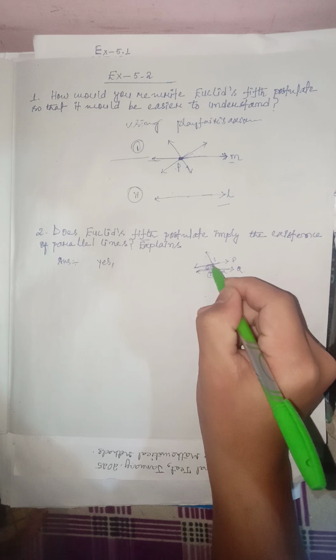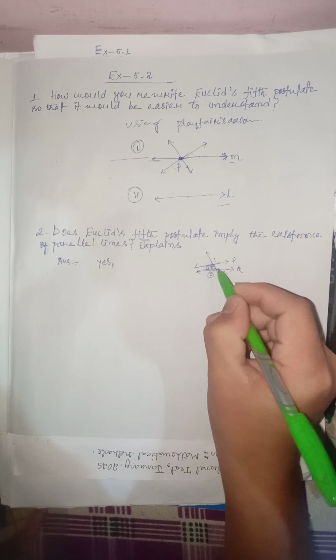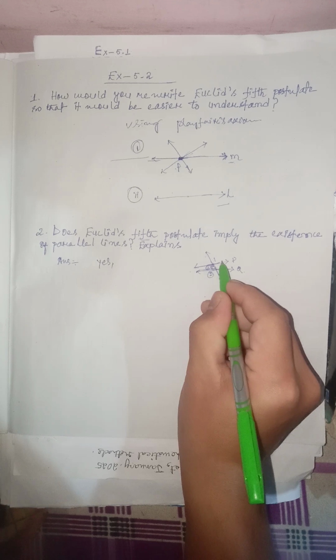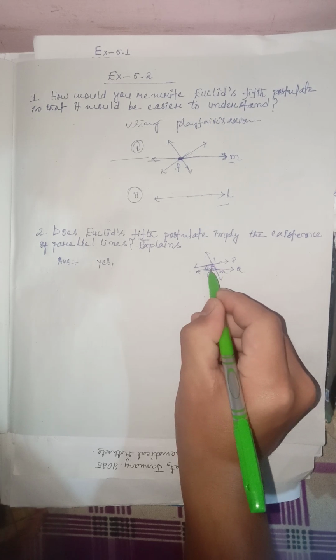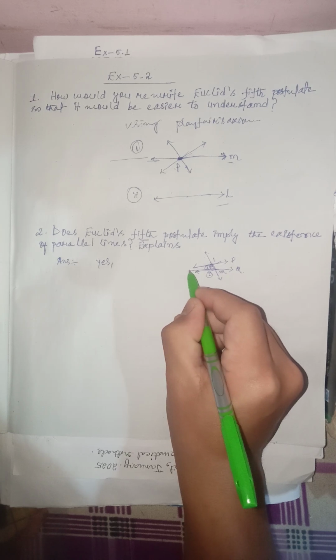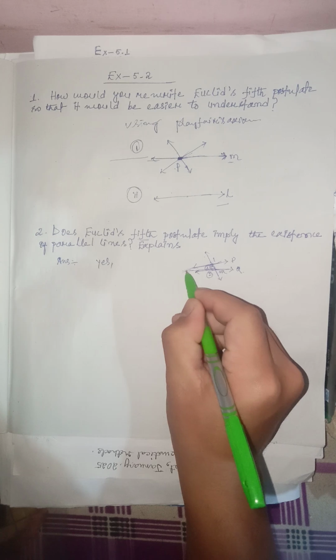Now let us add these 2 angles, which are on the same side, the interior angles, and the sum will give you less than 180 degrees. That is the reason why these two lines will not be parallel to each other, and they will go in these directions and if produced indefinitely, at some point they will intersect. So this is what Euclid's fifth postulate means to us.